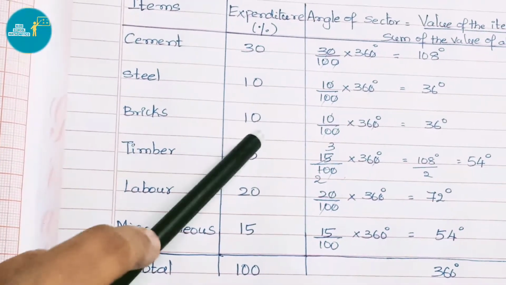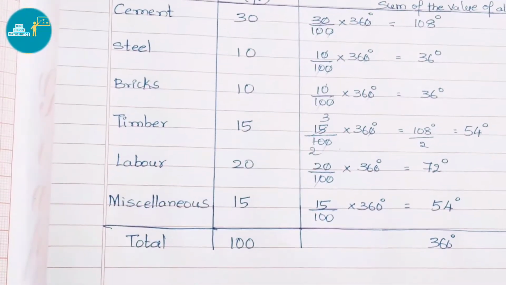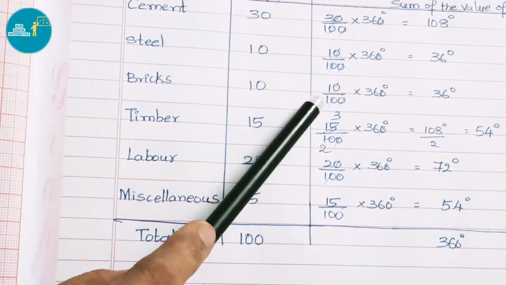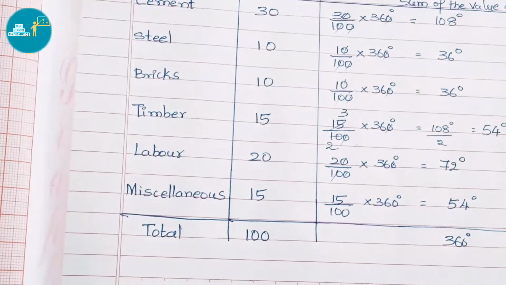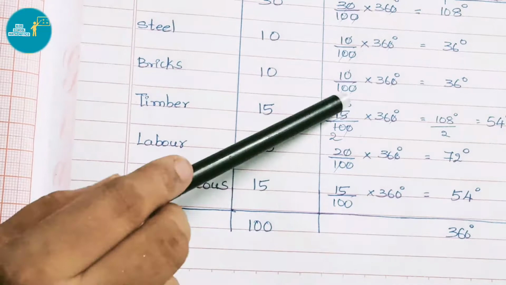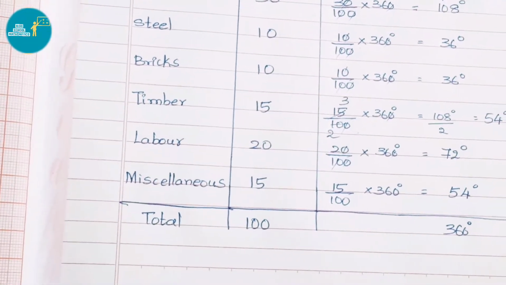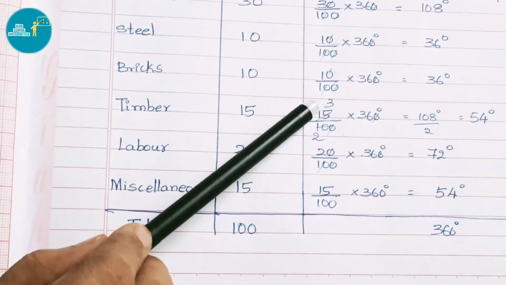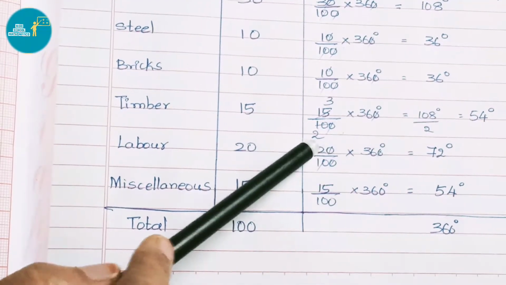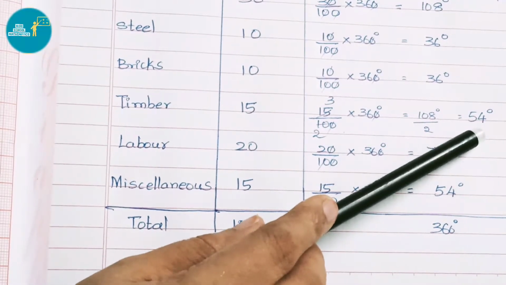Next, for bricks they are given 10%. Angle of sector is 10 by 100 into 360. Here 0 cancels, here also 0 is cancelled. Now multiply numerators 1 into 36, that is 36 degrees. Next, timber they have given 15%. So 15 by 100 into 360. Here 0 is cancelled. 5 table, 5 2s are 10, 5 3s are 15. Now multiply numerator 3 into 36, that is 108, divided by 2. That is 108 by 2, answer 54 degrees.